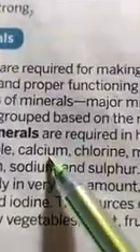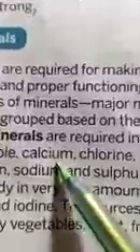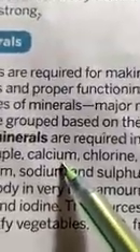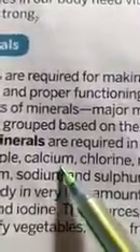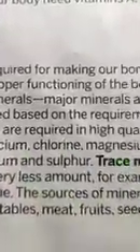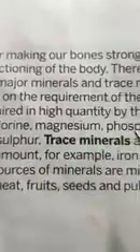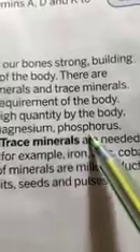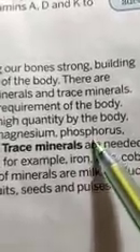Dear students, calcium is essential for formation and hardening of bones and teeth, and plays an important role in clotting of blood. Phosphorus is essential for the contraction of muscles and transmission of nerve impulses.